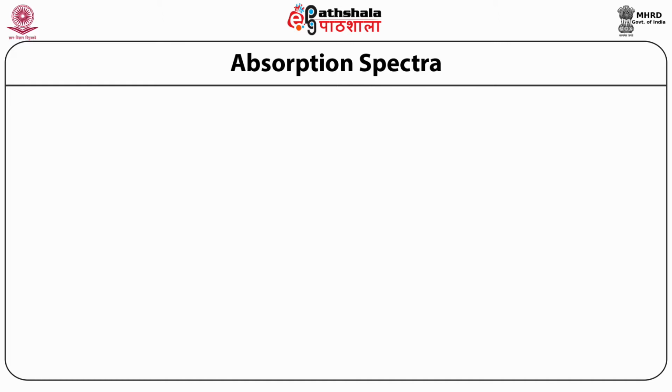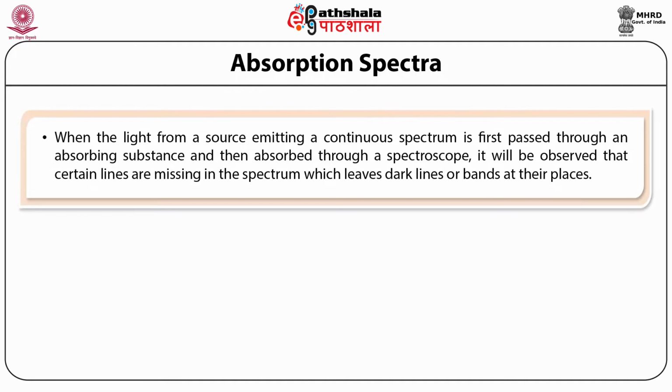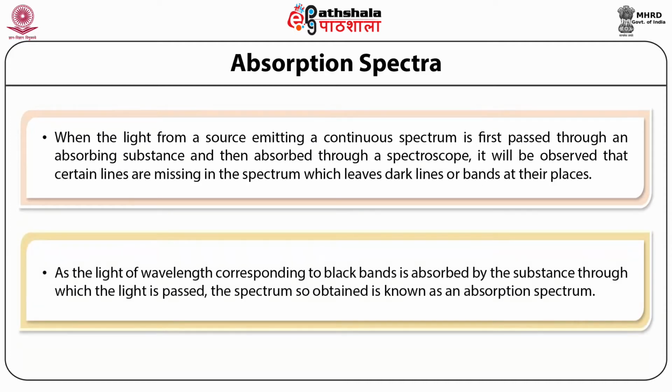The next one is the absorption spectra. When light from a source emitting a continuous spectrum is first passed through an absorbing substance and then observed through a spectroscope, it will be seen that certain lines are missing in the spectrum, which leaves dark lines or bands at those places. As light of wavelengths corresponding to the dark bands is absorbed by the substance through which the light is passed, the spectrum so obtained is known as an absorption spectrum.